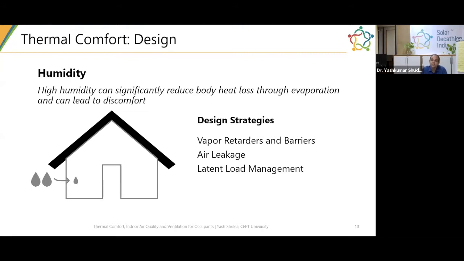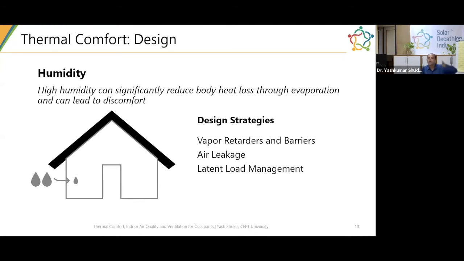One strategy is to install vapor retarders or barriers in your envelope. So what are vapor retarders and barriers? Vapor retarders are a material that reduces the water diffusion through that material inside your building.